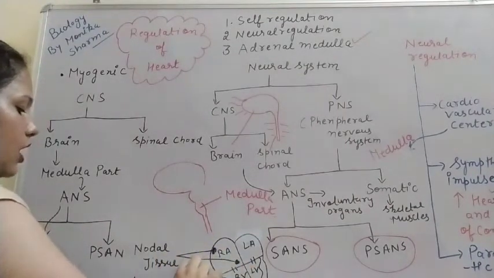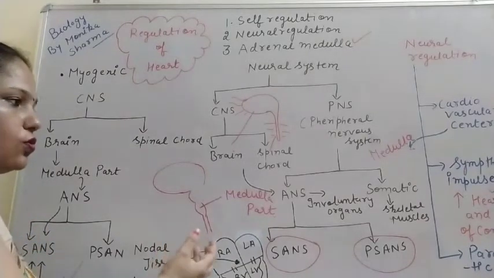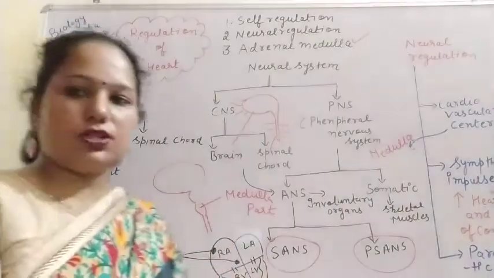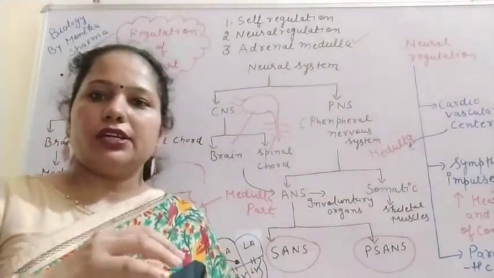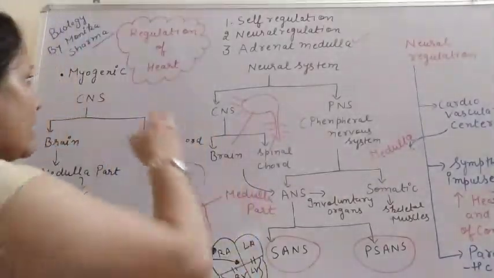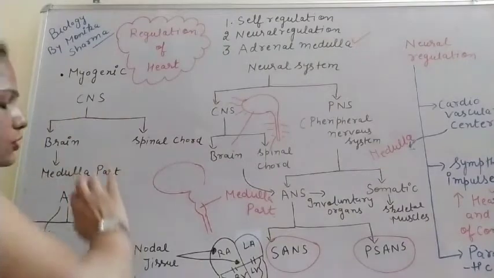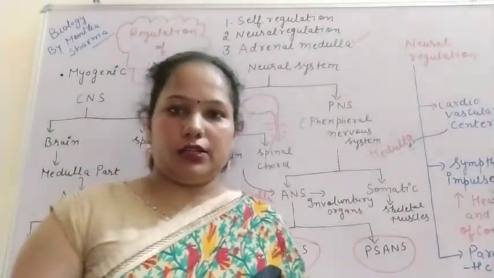Both of these are auto-excitable. Auto-excitable means there is no need of excitation from the outside. So most of the time the heart can be regulated by itself. So the human heart is also known as the myogenic heart.